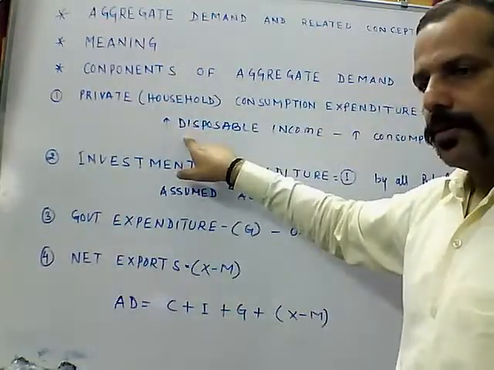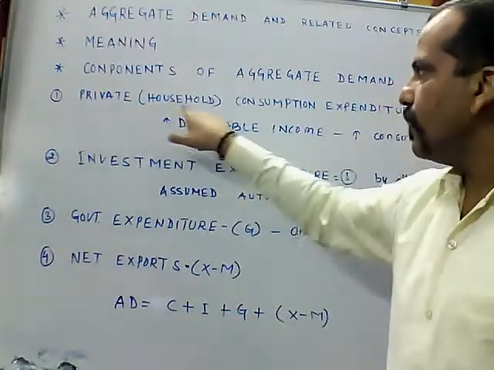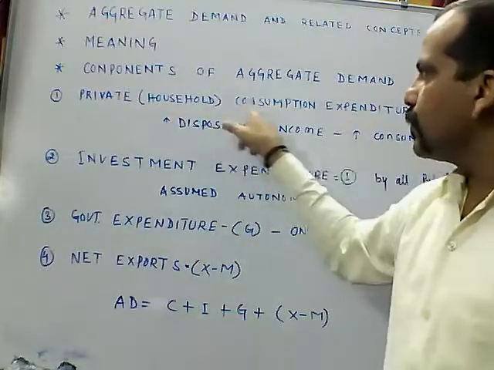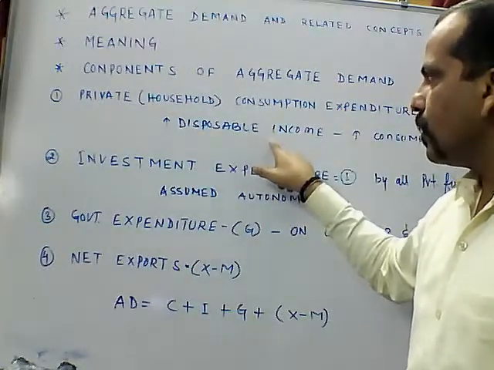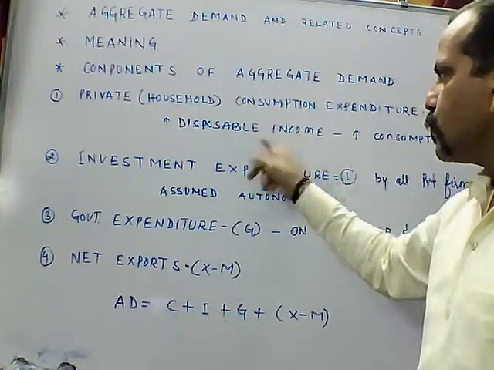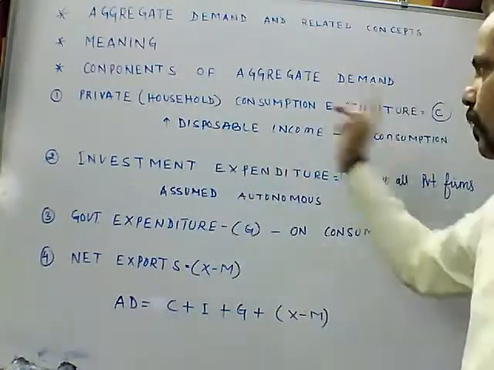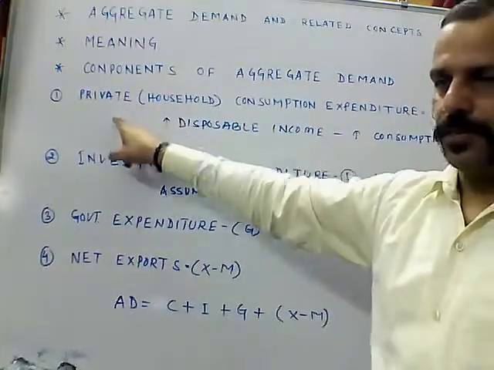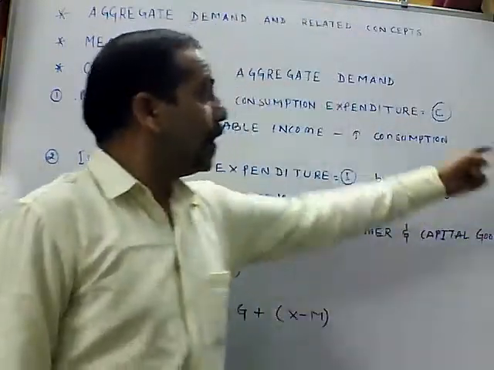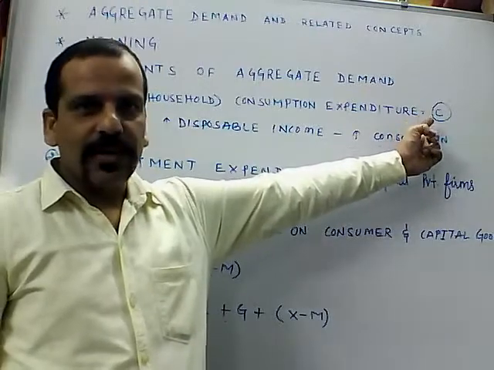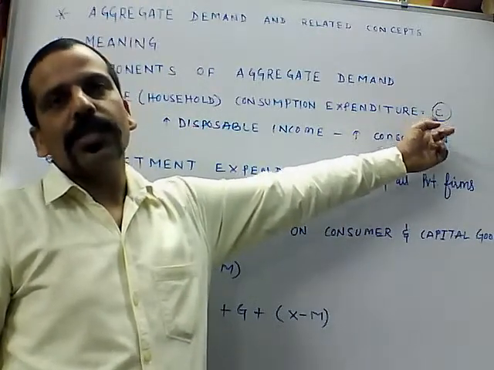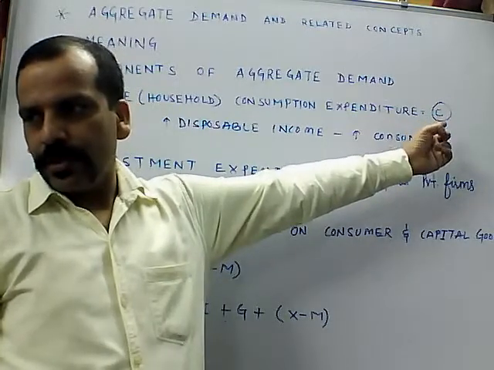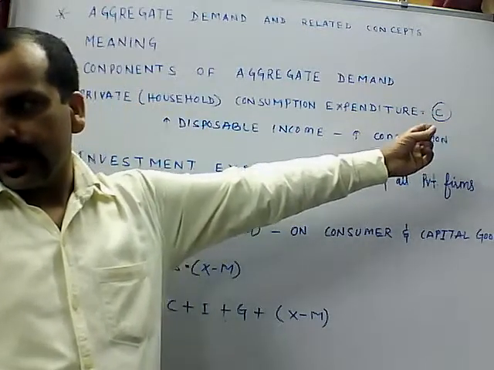Is it clear about the private consumption expenditure? Private consumption expenditure is directly dependent on the disposable income. If disposable income is more, consumption will be more. So I am writing here C for consumption by the private sector. Got it?